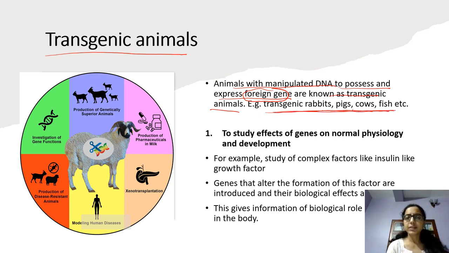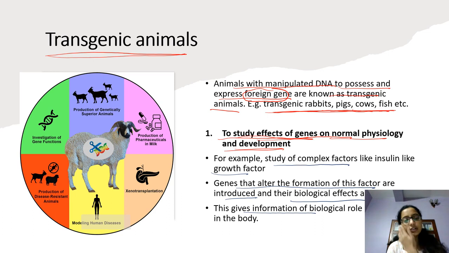What is the purpose of producing transgenic animals? First purpose is to study the effect of gene on normal physiology and development of animals. For example, study of a complex factor like insulin growth factor. The genes that alter this factor are introduced and their biological effects are studied. This gives information about the biological role of this factor in our body, right?